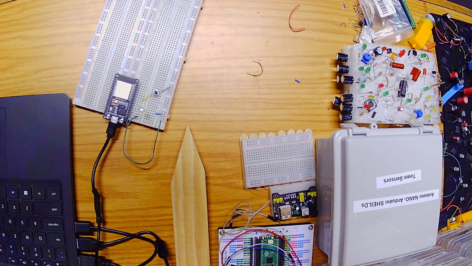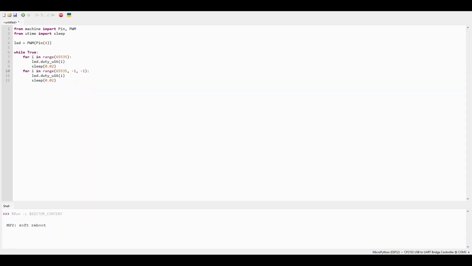I don't know if you can see it, it's going really slowly. Let's speed this up a little bit. Alright, come back to Thonny. And this time, make this -10. So this means it'll go 10 times faster, or actually we'll go 100.